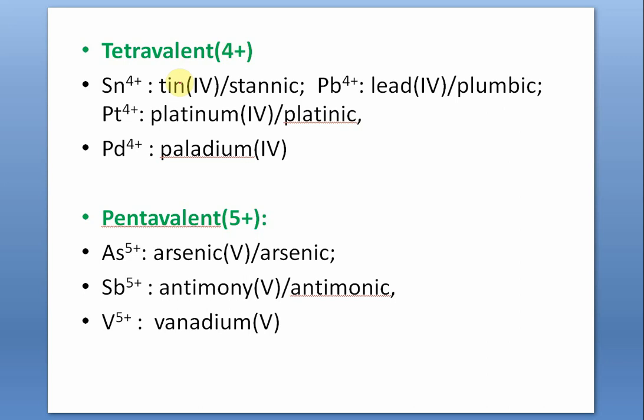Tetravalent 4 plus, this is stannic. Stannous was tin 2, 2 plus, and this is stannic 4 plus. Similarly, plumbic, lead 4, this is tin 4, this is lead 4, Pb 4 plus. Platinum 4 plus, that is platinic, platinum 4. Palladium 4, Pd 4 plus. Pentavalent are a handful few. Arsenic 5 or arsenic, antimony 5 or antimonic, vanadium 5.